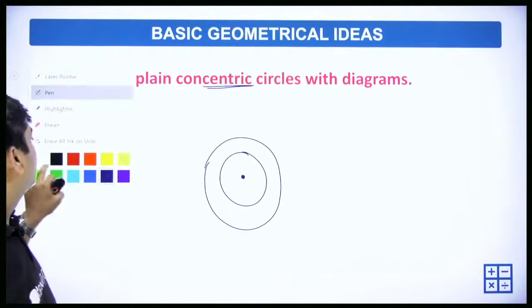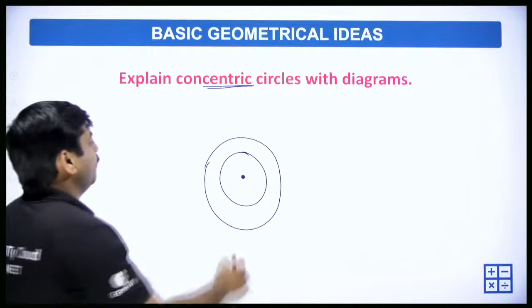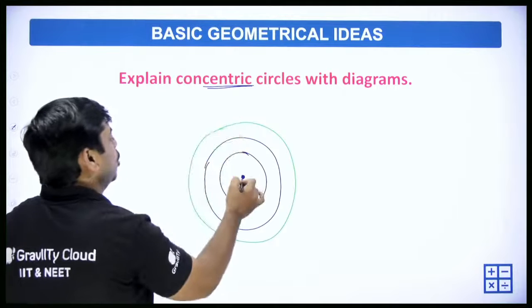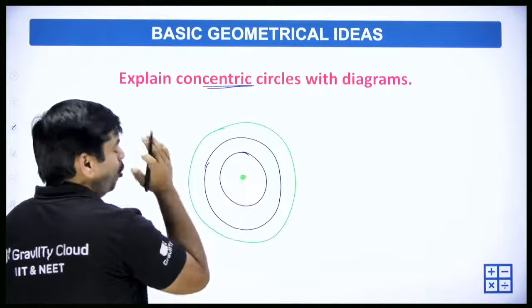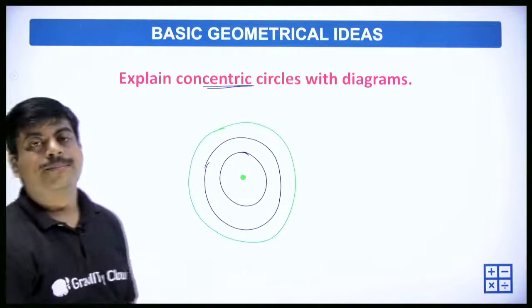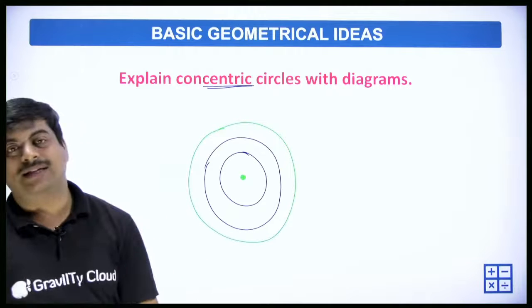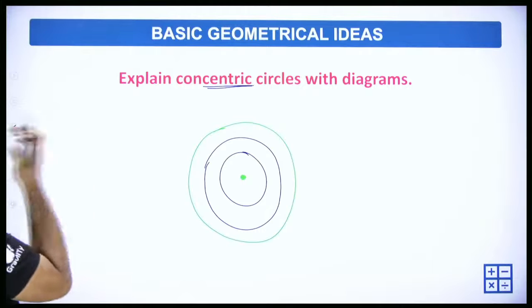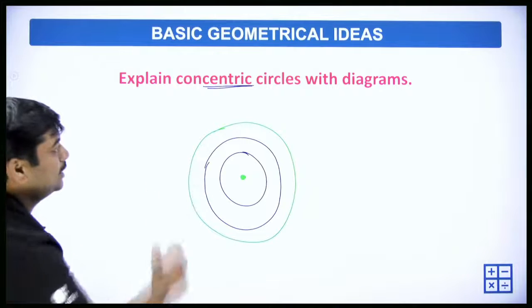We can have many other circles having the same center. So all these circles are called concentric circles. Concentric circles, so we can say this is a diagram.